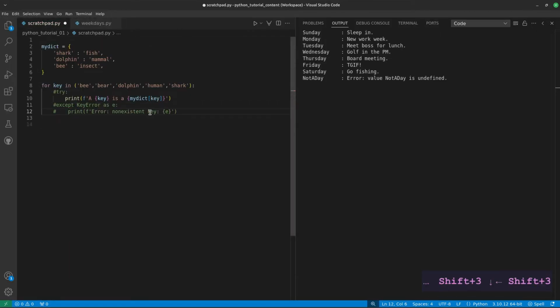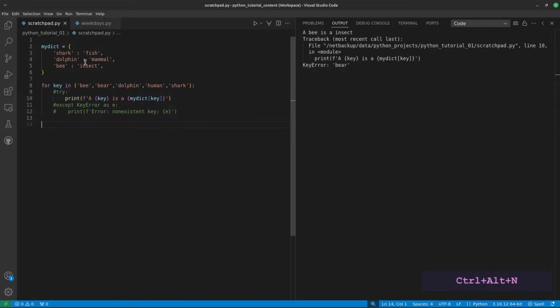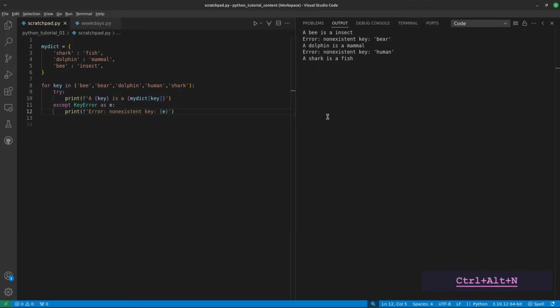Here's a short example program to focus in on the dictionary feature. Notice that if a non-existent key is used, an error results and the program halts. I have a non-existent key deliberately introduced into the key set to trigger this error. But we can use the try except approach to avoid stopping the program. If I use try except and run, the program continues to run. It just prints an error message for the non-existent keys, but allows the program to continue to run.